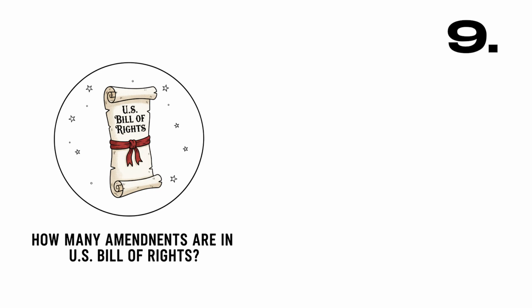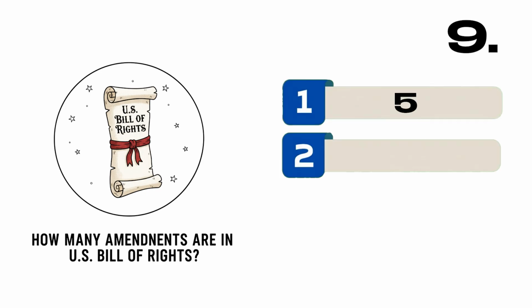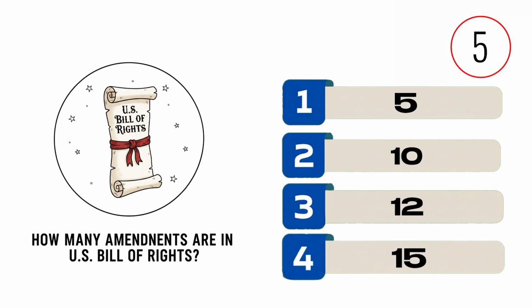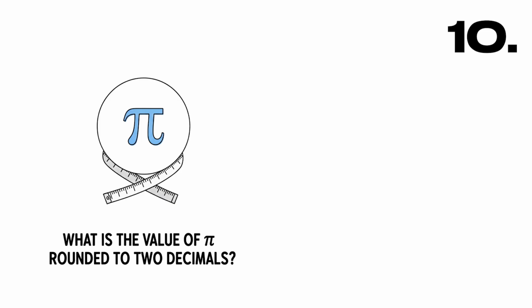How many amendments are in the U.S. Bill of Rights? A, 5, B, 10, C, 12, D, 15. Correct answer, B, 10.